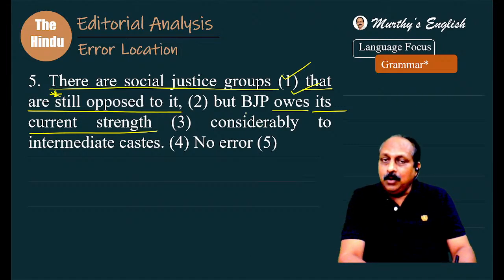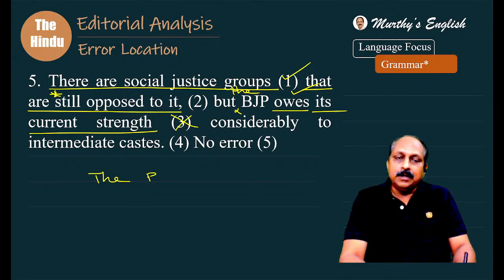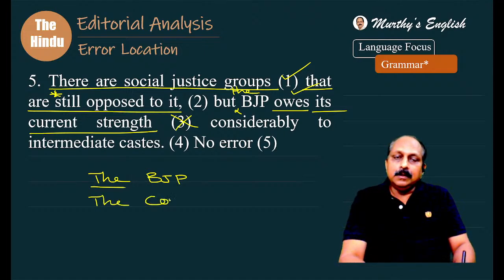But if you look at the word BJP, I told very clearly, categorically, before a political party, we have to use a definite article, the. So there is an error in the third part. What is wrong with the third part? The BJP, not BJP. If you remember, I told very clearly, before the name of a party, any party for that matter, we have to use a definite article: the BJP, the Congress, the Aam Aadmi Party.